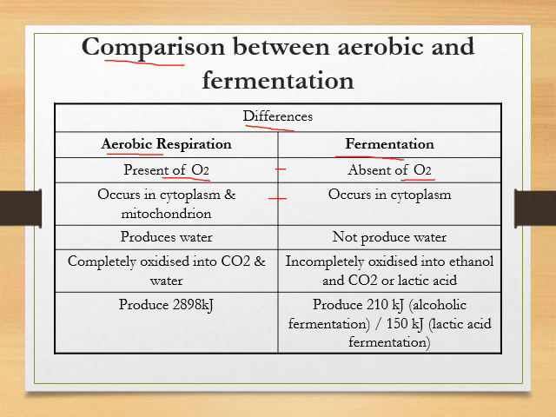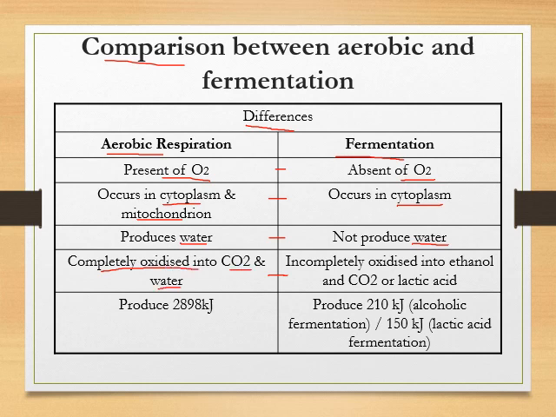Aerobic occurs in the cytoplasm and mitochondrion, but fermentation only in the cytoplasm. Okay, then look at the presence of water. Aerobic produces water, fermentation produces no water. Okay, then we look at the oxidation. Aerobic will be completely oxidized. The glucose will be completely oxidized into carbon dioxide and water.